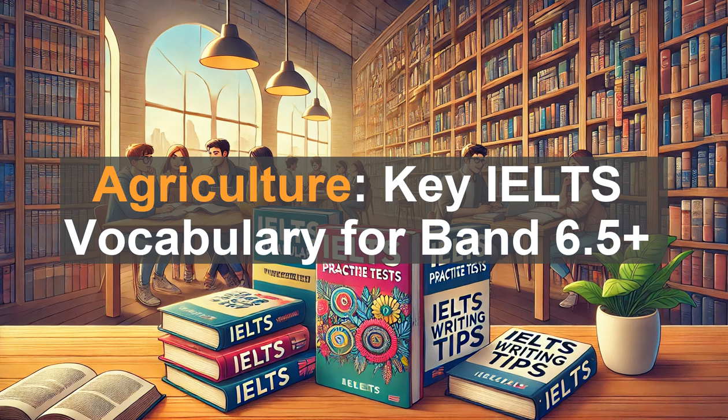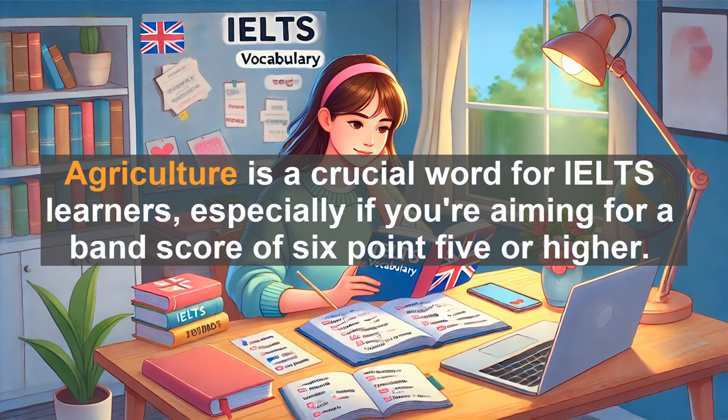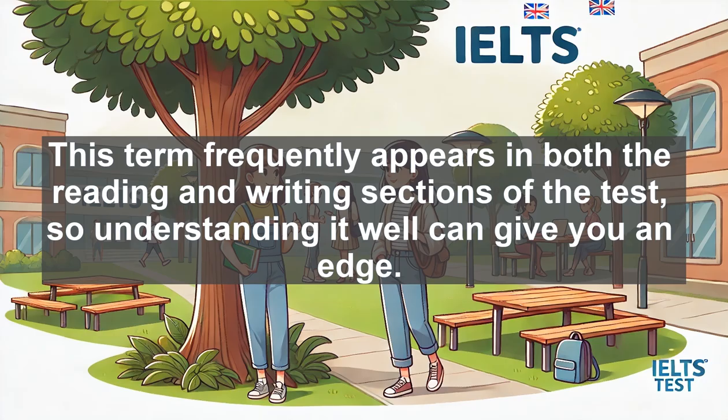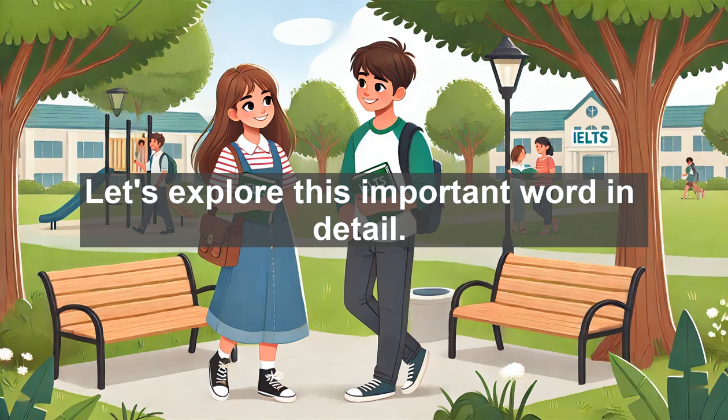Agriculture. Key IELTS vocabulary for Band 6.5. Agriculture is a crucial word for IELTS learners, especially if you're aiming for a band score of 6.5 or higher. This term frequently appears in both the reading and writing sections of the test, so understanding it well can give you an edge. Let's explore this important word in detail.